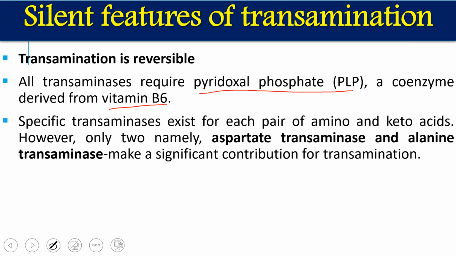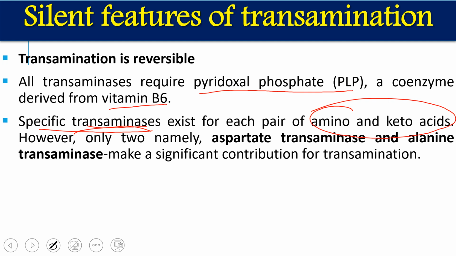A specific transaminase enzyme exists for each amino acid. Roughly we have 20 amino acids, but not all 20 participate in the transamination reactions. Roughly 16 or 17 amino acids participate in the transamination reaction, so roughly 16 or 17 pairs of transaminase enzymes exist. Those transaminases are specific for the amino acid and keto acid pair.